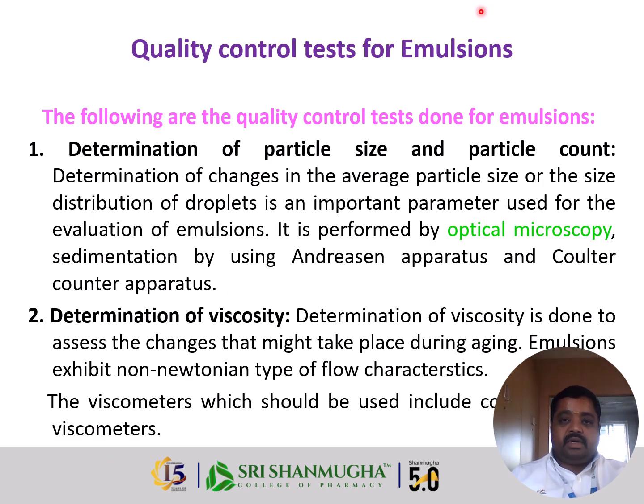Quality control tests for emulsion. The main quality control tests are determination of particle size and particle count through optical microscopy, the Andreasen pipette, by which we can go for the sedimentation technique, and the Coulter counter apparatus can be used. Determination of viscosity and identifying whether the flow property is based upon Newtonian or non-Newtonian law, using viscometers.